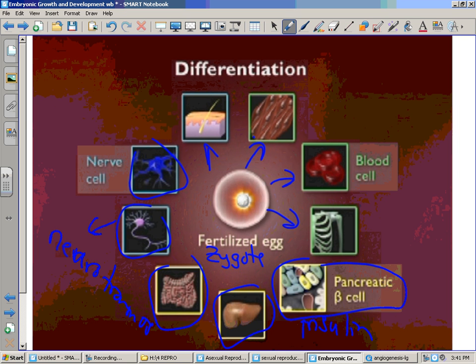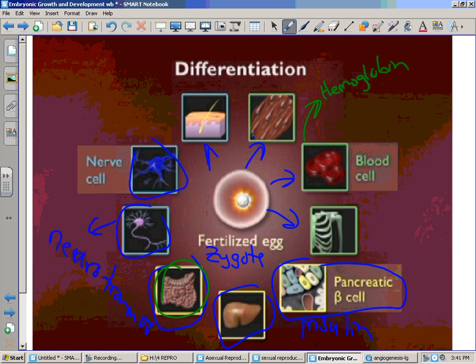Okay? Blood cells. Think of red blood cells. What do red blood cells need to produce? Well, they need hemoglobin, so they're going to turn on the gene for hemoglobin. Right? They don't need the gene for insulin. That's not their job. Okay? The digestive system over here is going to need enzymes, digestive enzymes. So in those cells, the genes for digestive enzymes are turned on. All right? So these turning on of genes, even in the early stages of embryonic development, are what's going to turn that zygote into all these different cells.